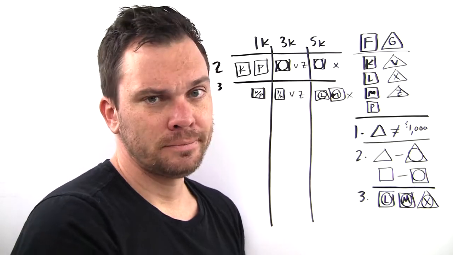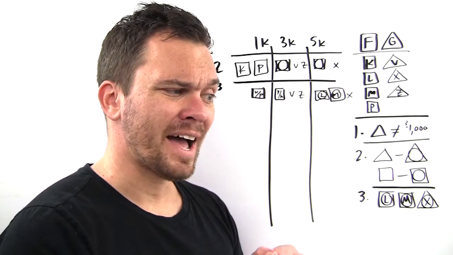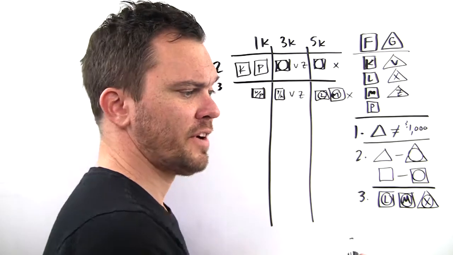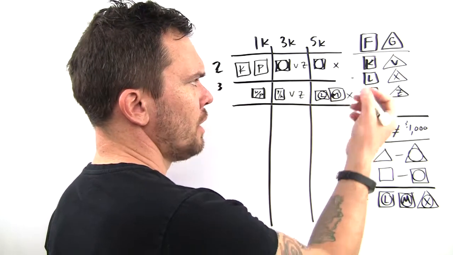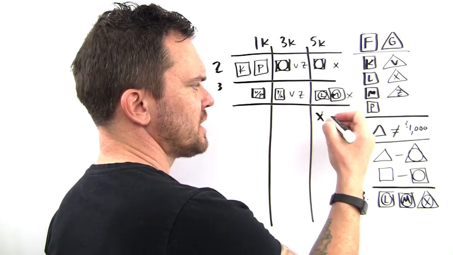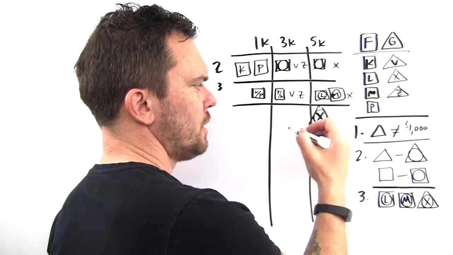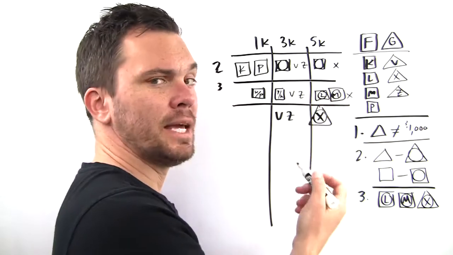For question 5, 2 of the employees get a $5,000 bonus. Well, we've now established that X always gets that $5,000 bonus. V and Z make less.